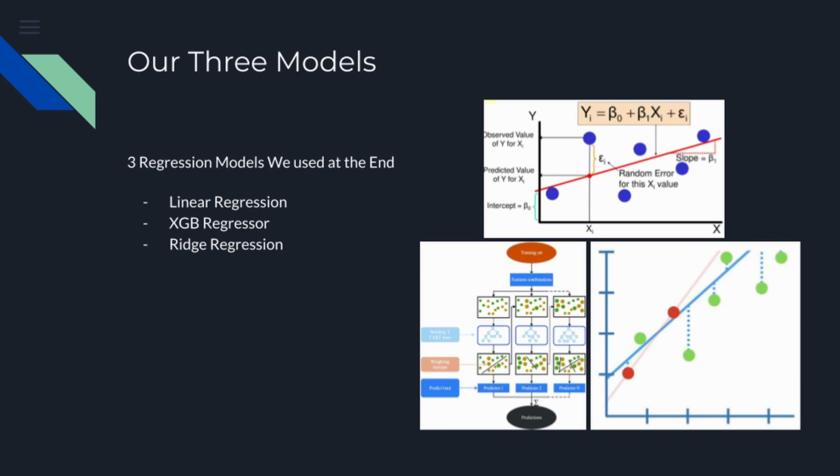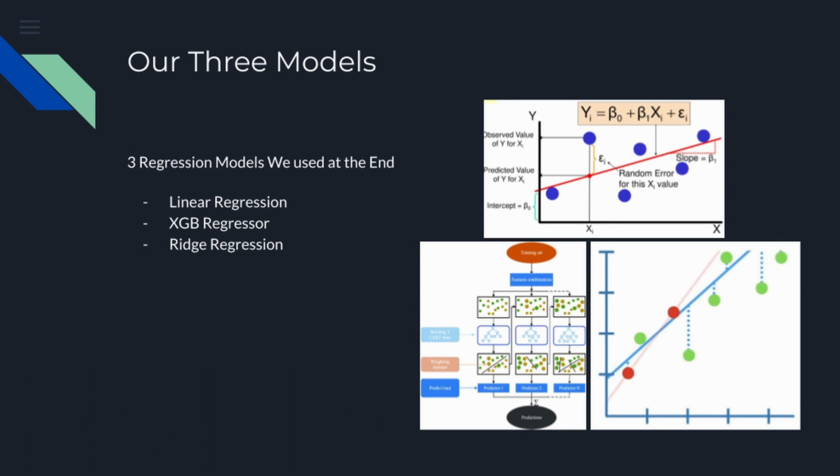It's efficient, scalable, and provides a feature importance score for understanding the model's behavior. Ridge regression is a linear regression model that adds regularization to prevent overfitting. It introduces a penalty term to the traditional linear regression objective, controlled by a hyperparameter. This term helps shrink the coefficients towards zero, making the model more robust and suitable for situations with many correlated predictors.